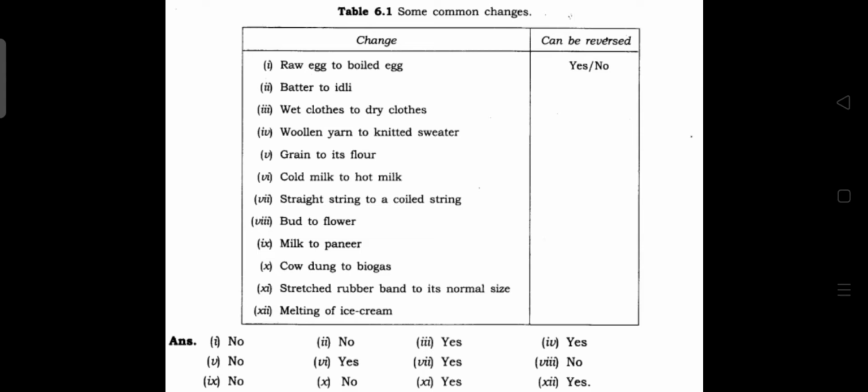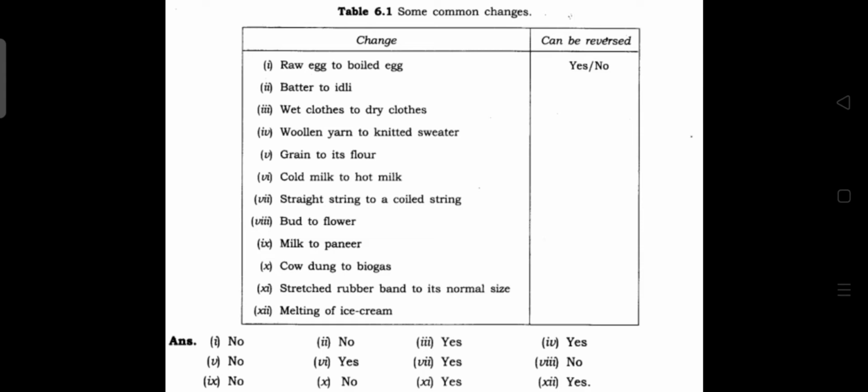Similarly, the eighth one, look here. Bud to flower. Is it a reversible or irreversible process? Can it be reversed? No. Yes, good. Because when a bud is converted into a flower, it cannot be converted back into a bud. So it is an irreversible process. We cannot take it back to the original position, that is the bud.